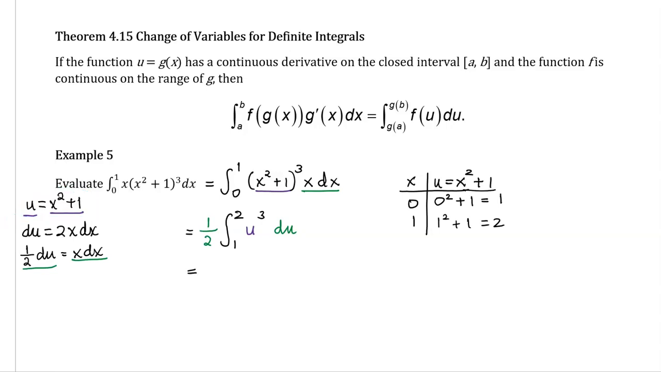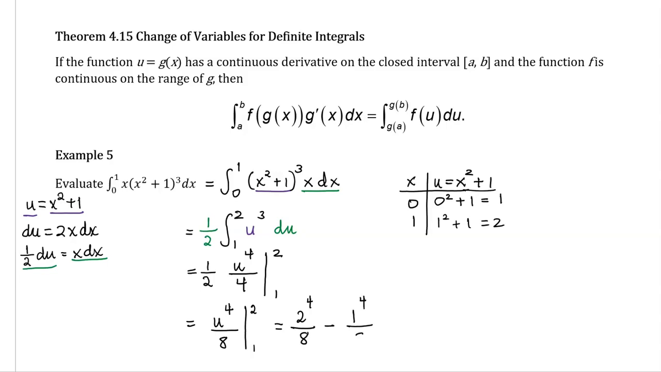So now let's continue. We know how to integrate u cubed. It integrates into u to the 4th divided by 4. We need to evaluate this from 1 to 2 using the fundamental theorem of calculus. So I'm just going to simplify this first. I have u to the 4th over 8. It has limits of 1 to 2. Fundamental theorem of calculus tells us to plug in our upper limit first, subtract, and then plug in our lower limit. So we are left with 16 over 8 minus 1 over 8, which gives us 15 over 8 as our final answer.